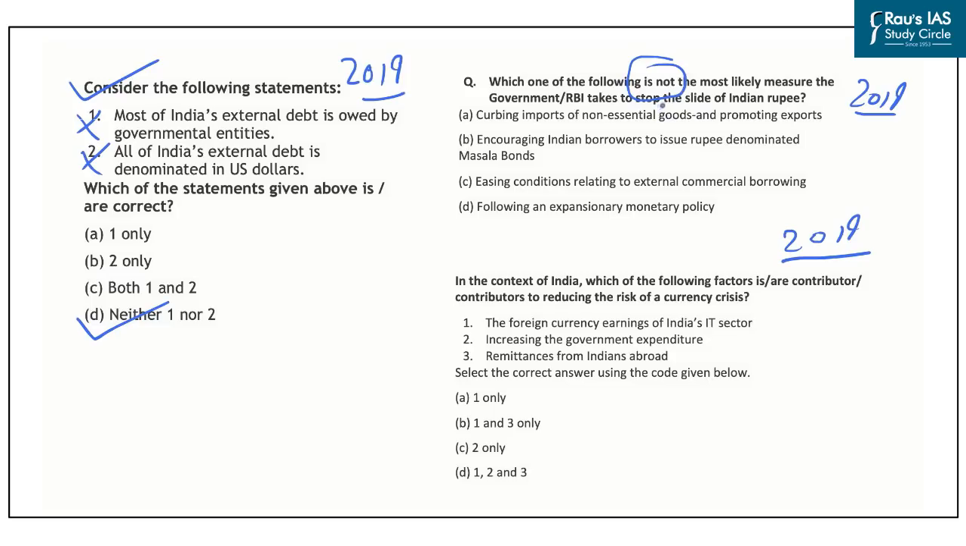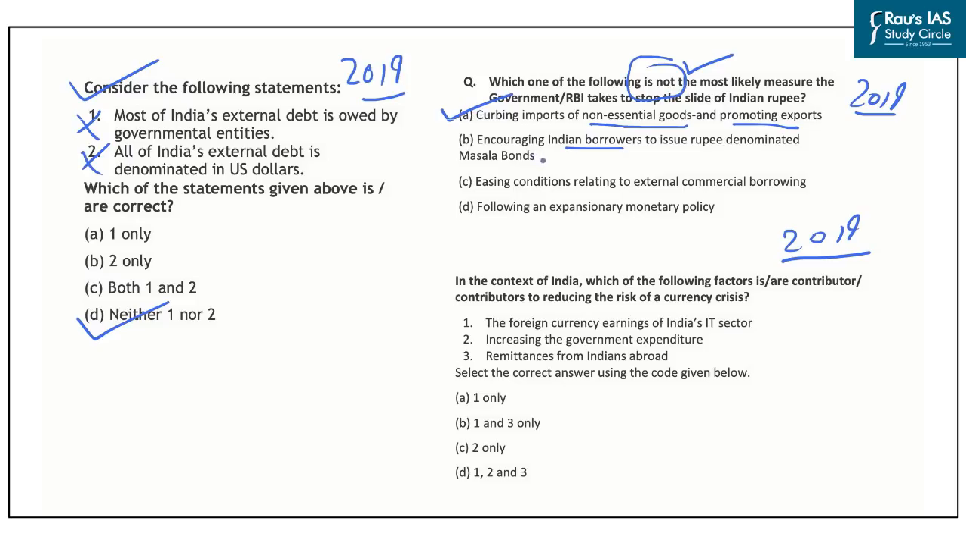So in such kinds of questions, you should be aware of the term 'not' that is given in the question statement. So in this, the first statement reads, curbing the imports of non-essential goods and promoting exports. Now, promotion of exports will lead to earning of foreign currency for India, and that will lead to appreciation of the rupee. And also curbing imports will lead to appreciation of the rupee, and that is why this is a likely measure that will be taken by the RBI in order to stop the slide of the Indian currency.